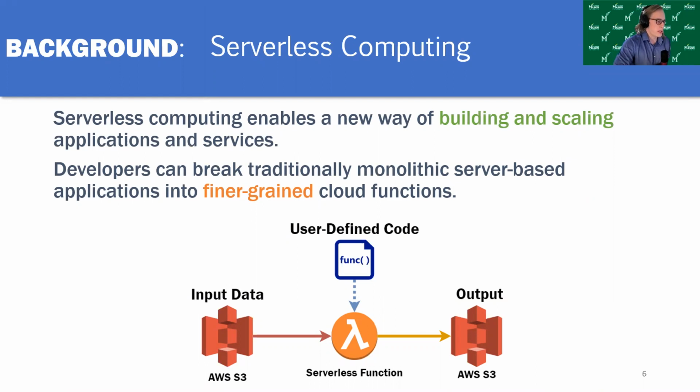So a common example that's used to illustrate how serverless computing works is shown in this diagram here. A user will upload, let's say, some images to AWS S3, which is a cloud storage platform. And uploading these pictures will trigger the invocation of a serverless function. And this serverless function will take these images that the user uploaded and do some sort of processing on them. So it could crop them, it could resize them, it could do whatever. And after processing the images, the serverless function will write the images back to S3. And this all happens automatically, and it's managed by the cloud provider, so the user doesn't really have to do anything.